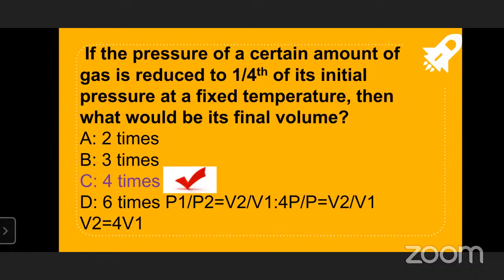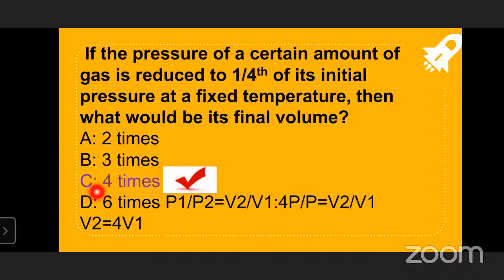We don't know both the values, yes or no? So that's why we are directly writing the formula of Boyle's law: P1 by P2 is equal to V2 by V1, as we know. We don't have any other values of the gas, so 4P by P is equal to V2 by V1. As mentioned, the initial pressure is P and it has reduced to 1 by 4, so P by 4. So 4P by P. P and P get cancelled and V2 by V1 is equal to 4.